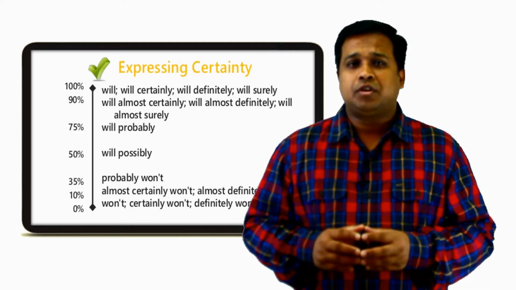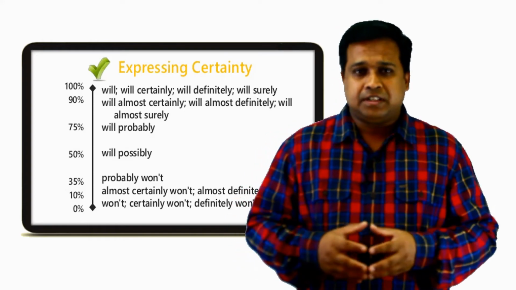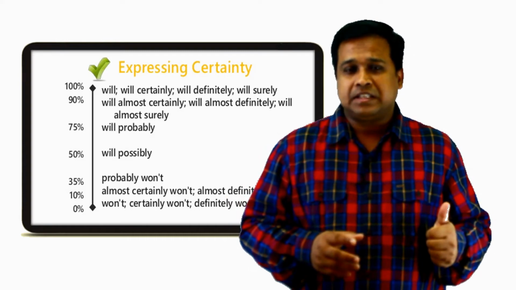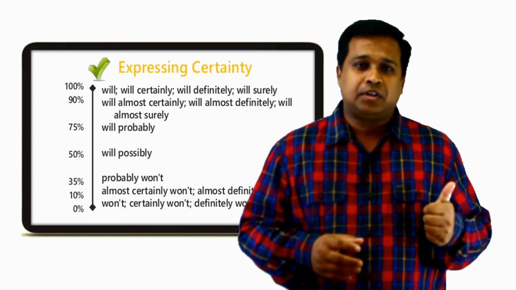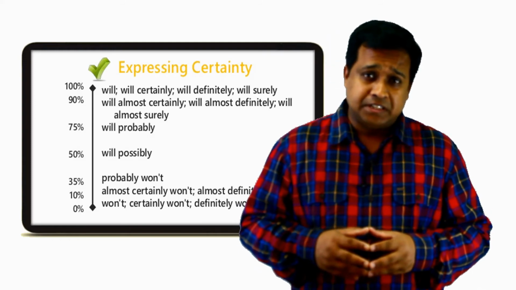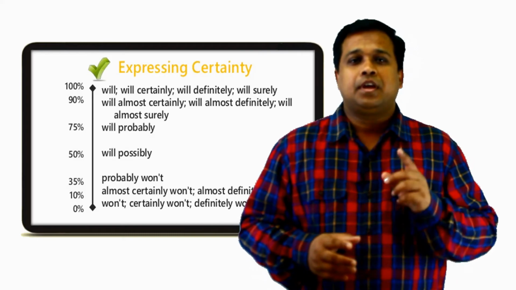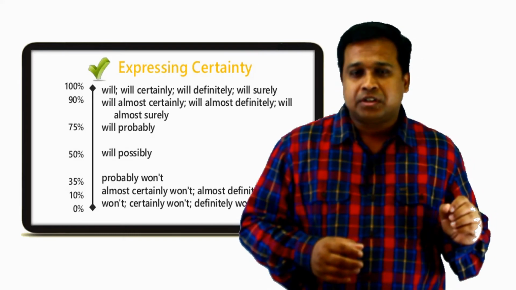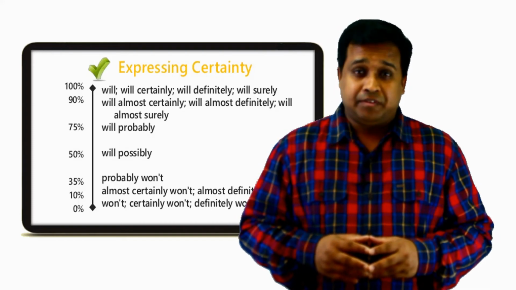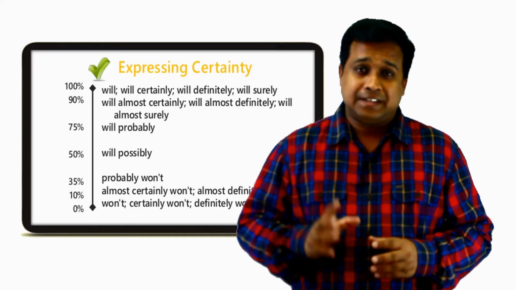One thing you have to notice is when you write the probability and possibility with will, you have to know that in positive sentences you write the verb first and then the adverb. But when you write the negative sentences, meaning you speak about zero chances of something to happen, you use the adverbs first and then the verbs. So, will definitely is positive, and won't, definitely won't is a negative.